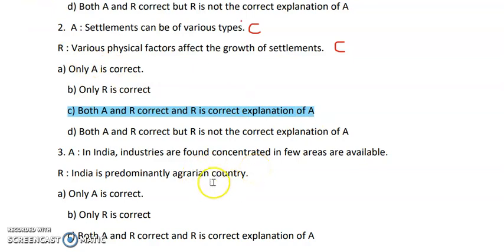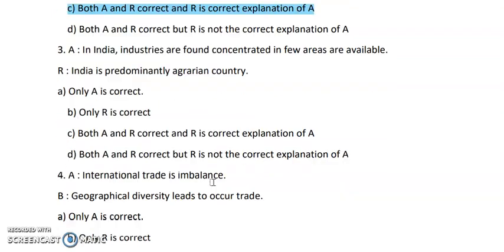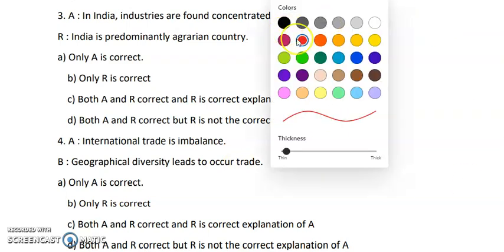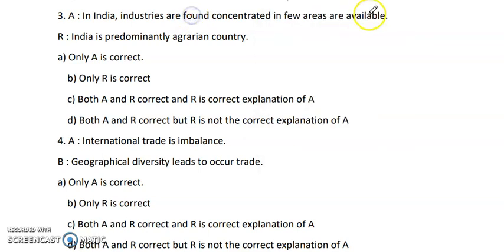Now we'll continue with the third question. In the third question, we have the assertion statement that in India, industries are found concentrated in few areas available. And the reasoning statement is India is predominantly an agrarian country. Now, in the first statement, industries are found concentrated in few areas which are available. This statement is true in the case of India. We all know that wherever the land is available, there you can find industries. So this is the correct statement.